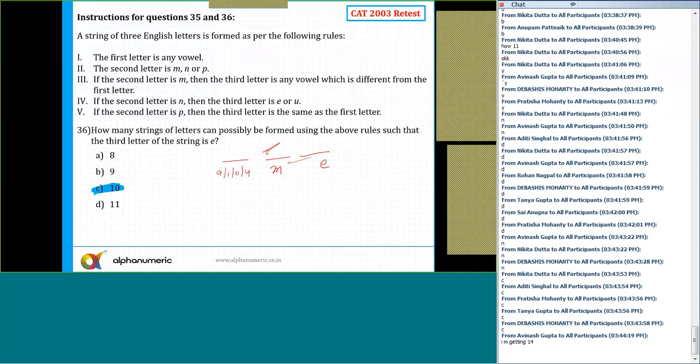So the first letter has got 4 choices. Either it has A or I or O or U. It has to be different. So there are 4 possibilities.